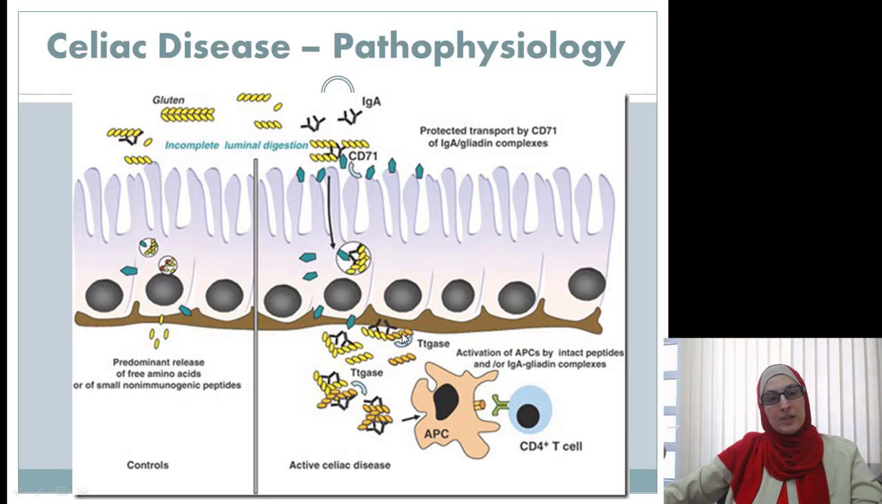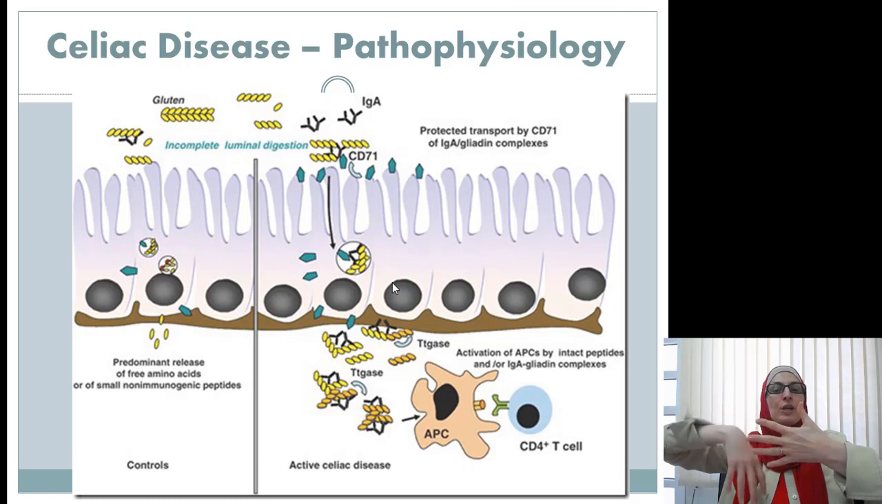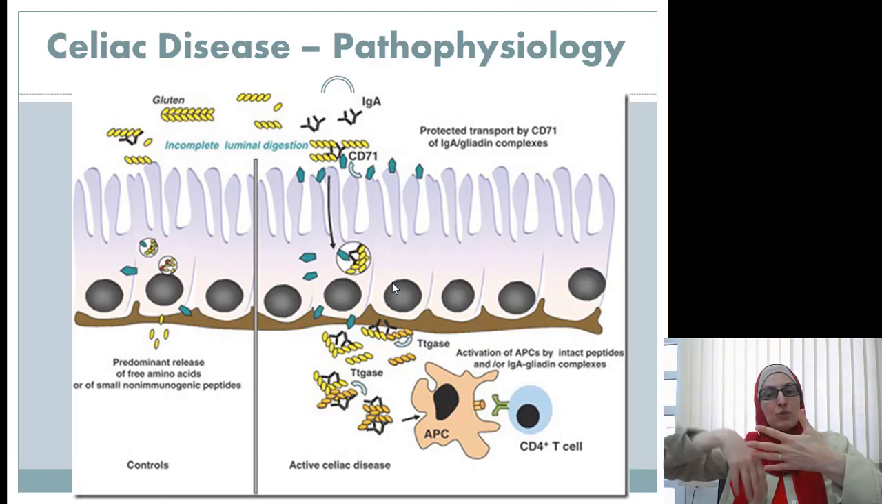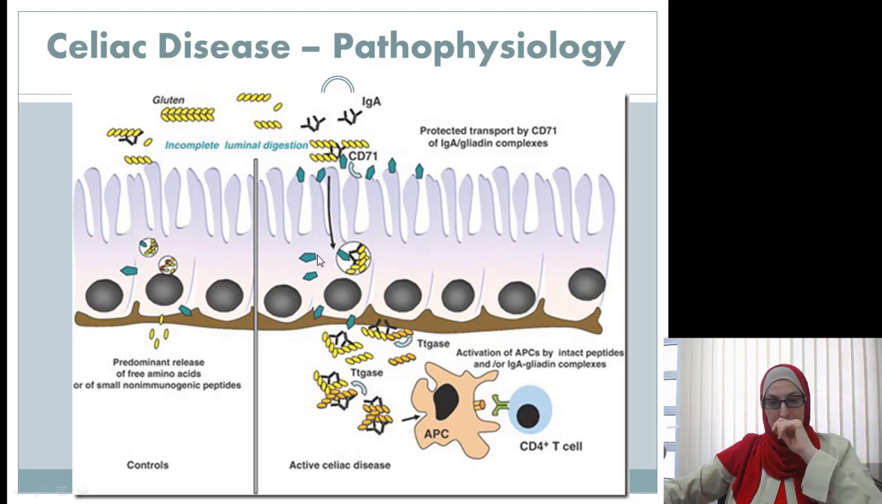It has been noted that some people who do not have celiac disease, for example many first-degree relatives of celiac disease patients, express certain molecules or proteins that make the gaps between the enterocytes loose. As there are more spaces between the enterocytes, more substances get in between these cells without going through the cells themselves, without being processed.